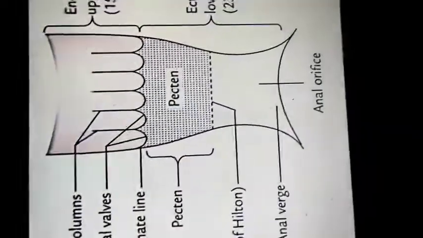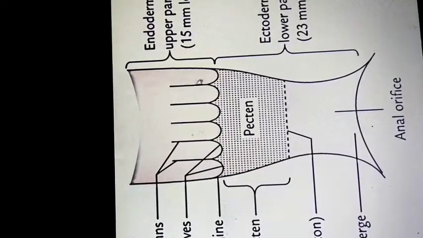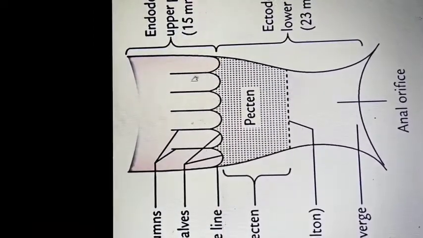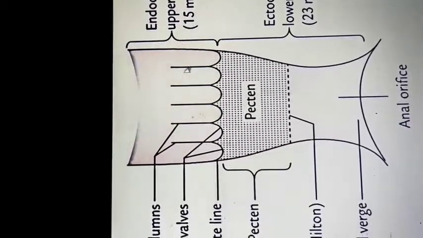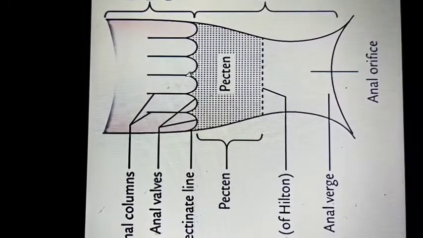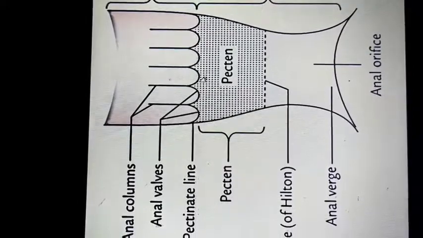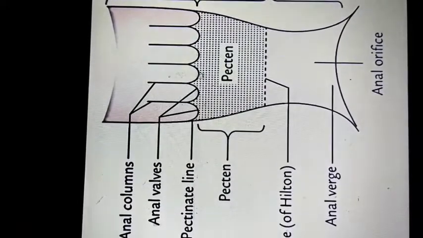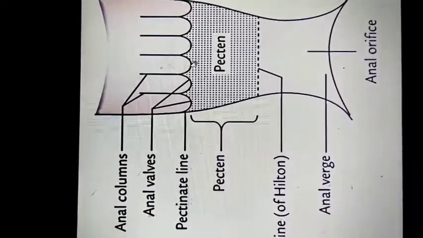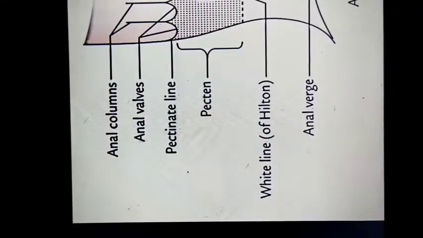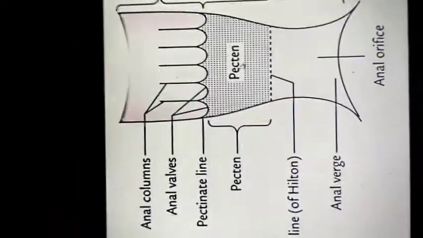These elongated columns are called anal columns, and the sinuses or grooves between two anal columns are called anal sinuses, and these are joined by valves. The anal columns join each other and form one line, which is called the pectinate line. The region between the upper and lower regions, the middle region, is called the pectinate region.